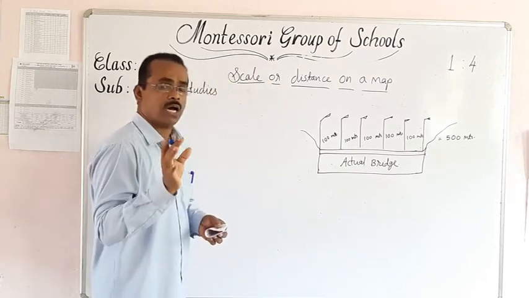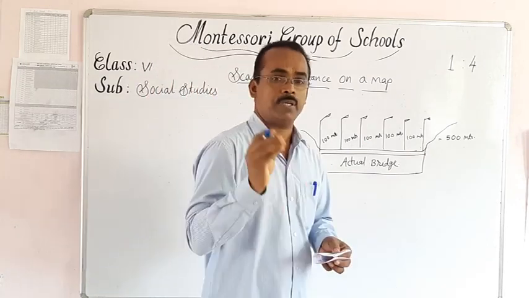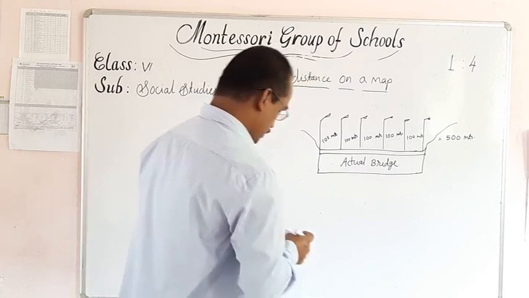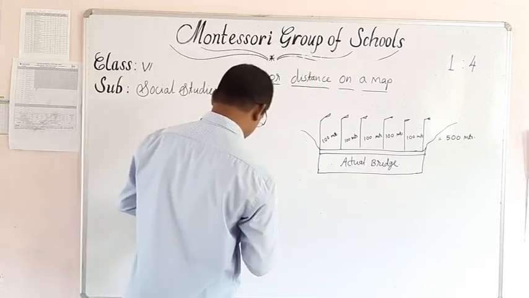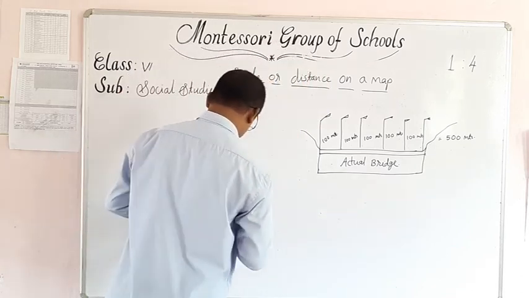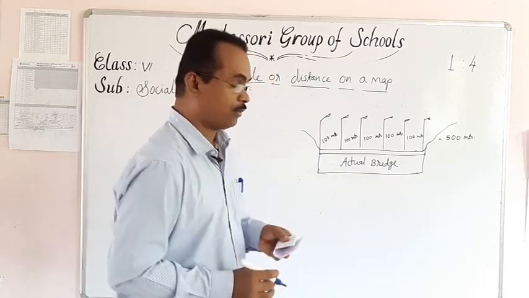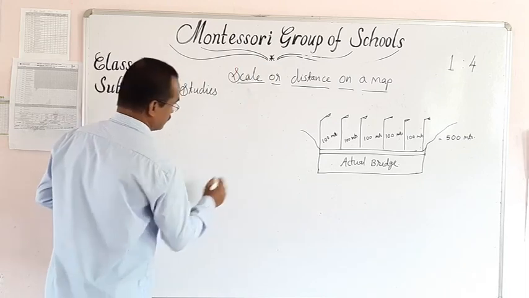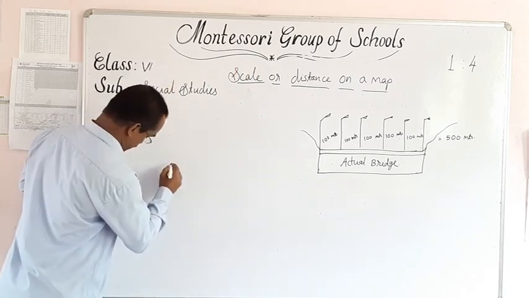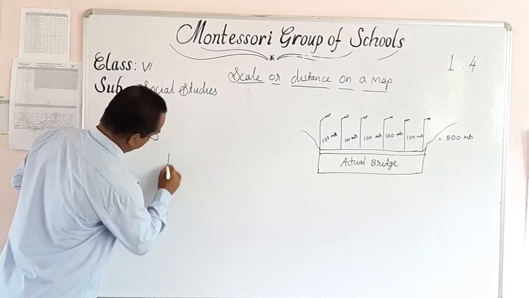Let us see the sketch of Laila's bridge. Moreover, the distance between the first and last post was 5 centimeters. Laila has drawn a sketch here. It is like this.